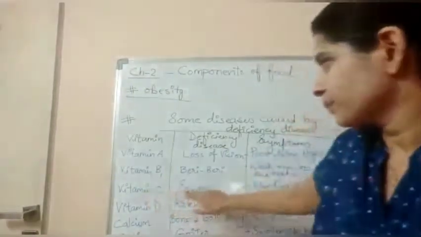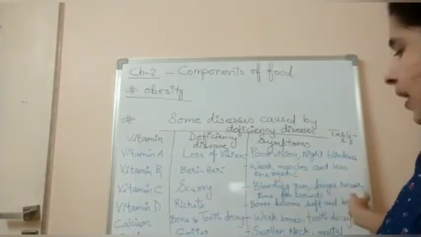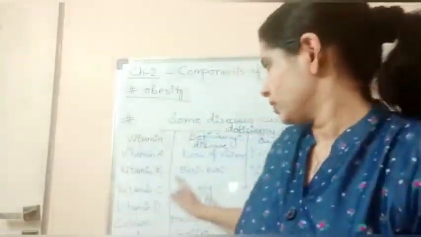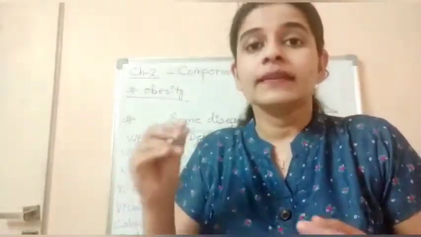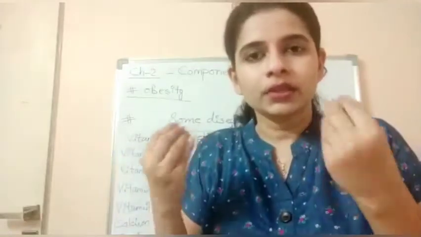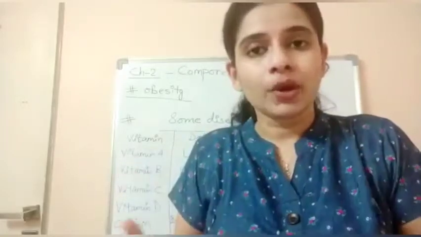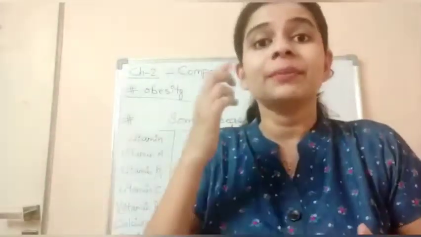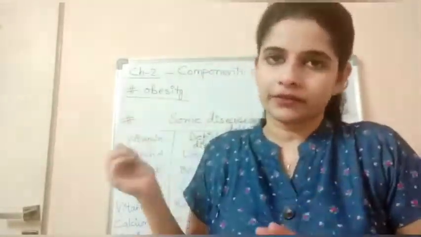Deficiency of vitamin C causes scurvy. Symptoms are bleeding gums and longer recovery time. Bleeding gum is the most prominent symptom of scurvy. That is because of the deficiency of vitamin C. Where do we get vitamin C from? That is from citrus fruits, from limbu, mosambi, santra and all. Okay, so when we don't take enough vitamin C, we will have a disease known as scurvy, and bleeding gum will be the most prominent symptom.